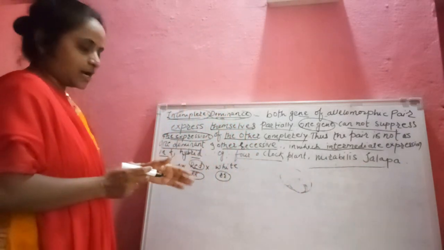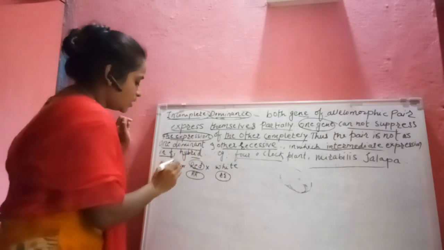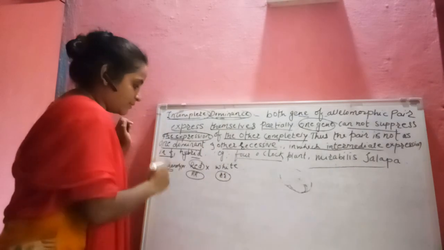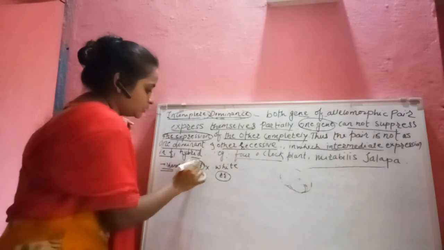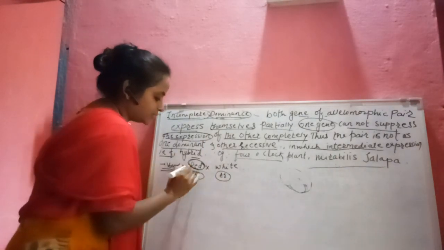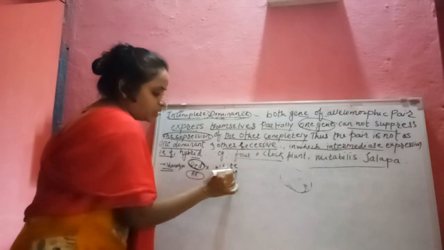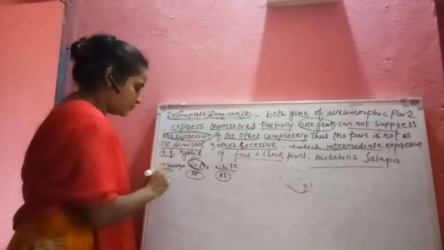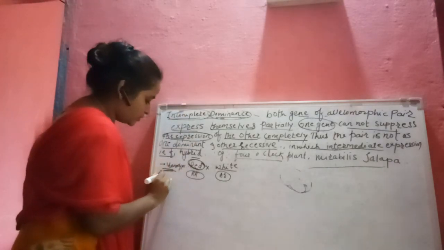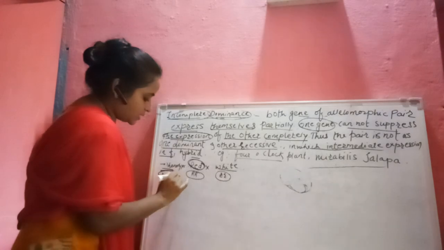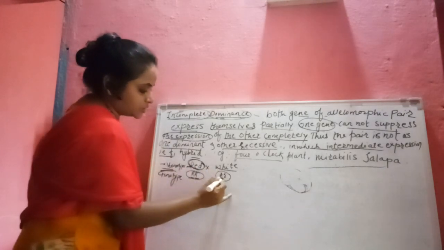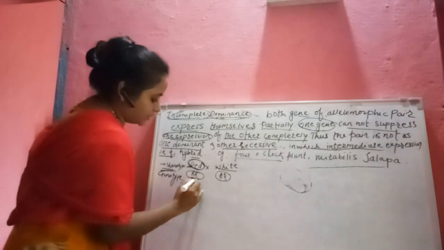Now we will discuss the example, Mirabilis jalapa. Red is one parent, crossed with white. These are the phenotypes. The genotypes are capital R for red and small r for white.